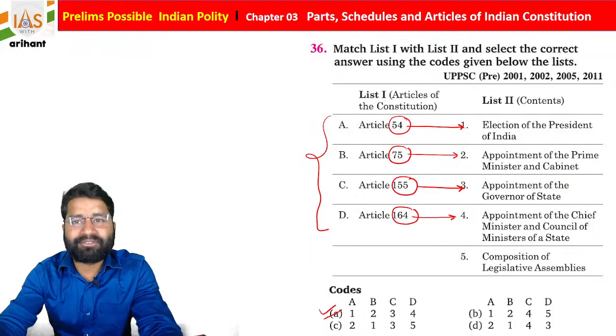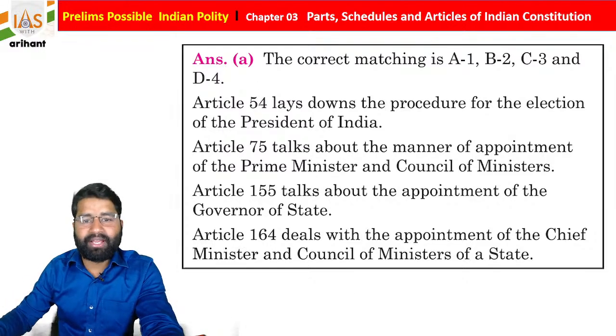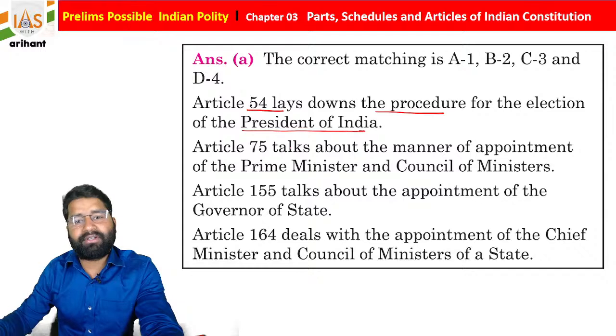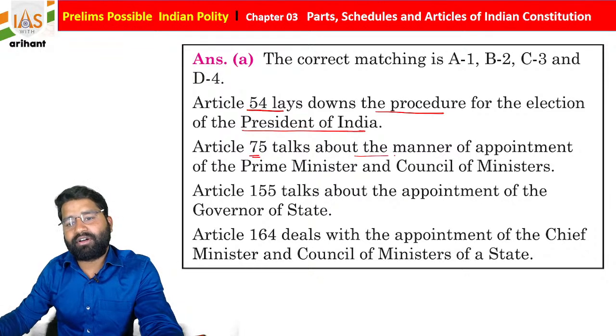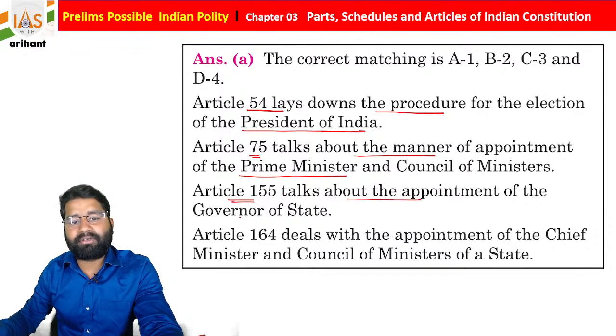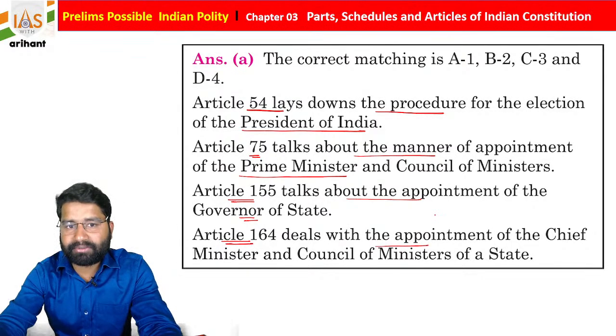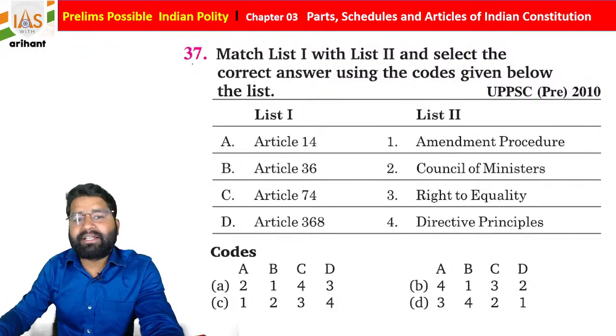Option A is going to be correct for the same. Article 54 lays down the procedure for the election of the President of India. Article 75 talks about the manner of appointment of the Prime Minister and Council of Ministers. Article 155 talks about the appointment of the Governor of the state. Article 164 deals with the appointment of the Chief Minister and Council of Ministers. Students, getting it? Now, see the next question.